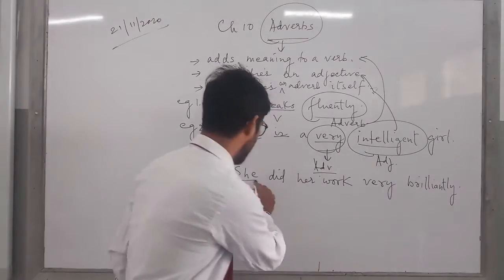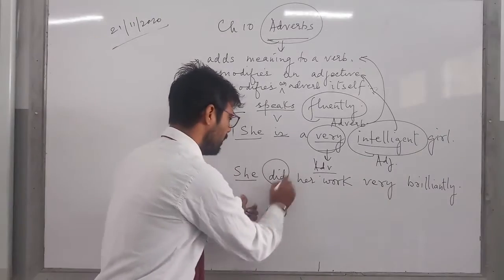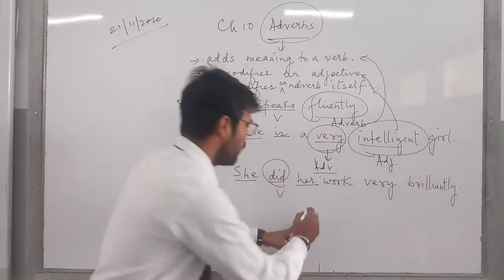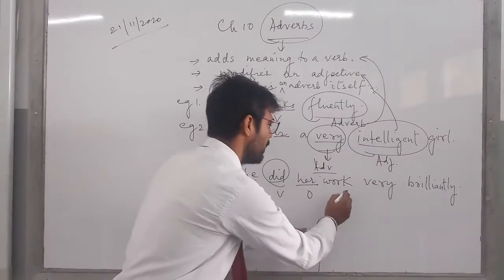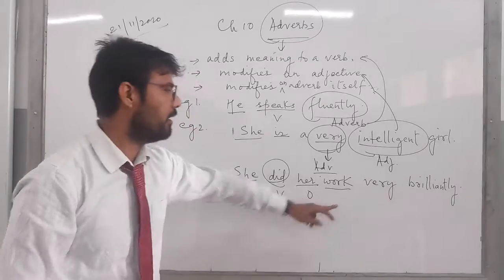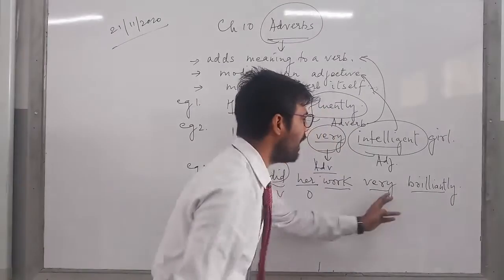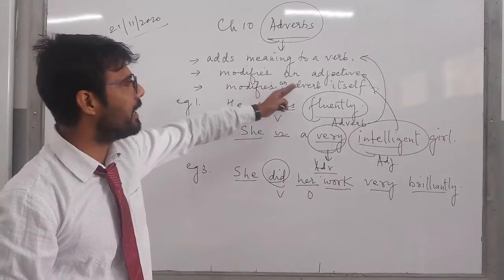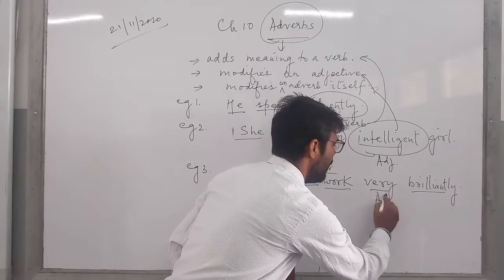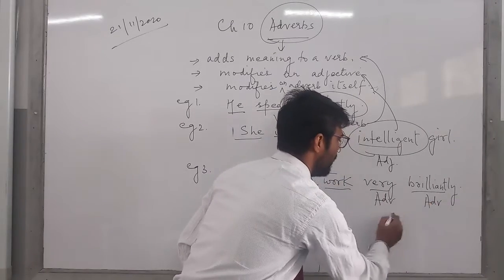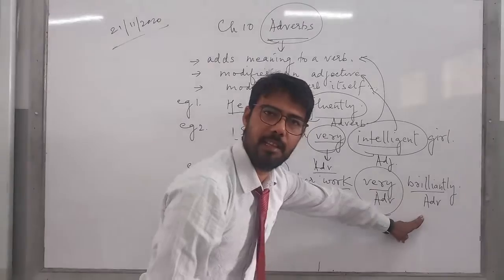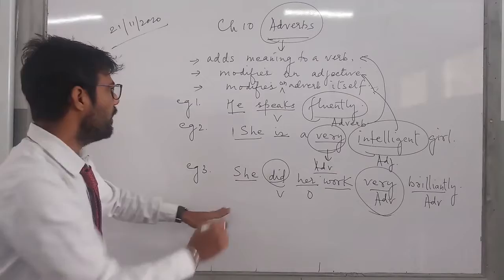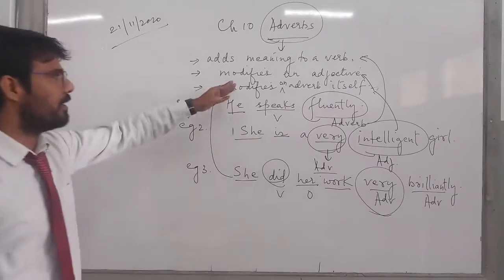Now you see here, she is your subject, of course. Did is the verb, right? Her is your object, right? Work is also object. Now very and brilliantly are two adverbs. So here it is trying to modify an adverb itself. This adverb as well as this is also an adverb. So this adverb has tried to further modify another adverb, that is brilliantly. Right? So again, my third part also gets justified.